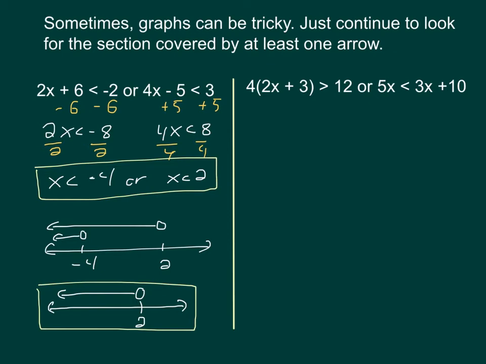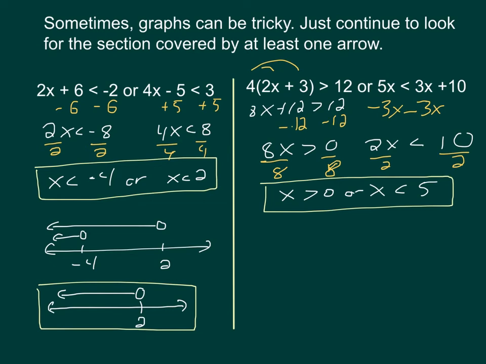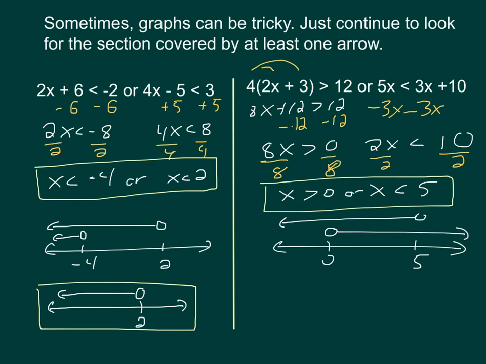All right, how did it go? So what we see here is that when we solve these inequalities, we get x is greater than 0, or x is less than 5. So let's put those on the same number line. And here we are. What we can see is that we have these arrows going in opposite directions, but they come towards each other, as opposed to what we see as a typical OR, where the arrows go away from each other.